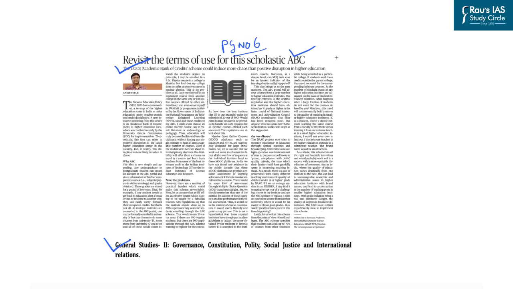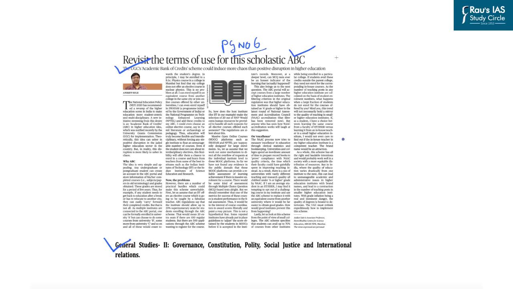For example, if a student is enrolled in University A, they can also pursue some courses from University B and earn credits based on enrollment in those courses in University B. That is, all the points that a person earns from the other university will also be counted in awarding the degree in the university in which the student is enrolled. That is why this is a very unique thing provided by the UGC's Academic Bank of Credit scheme. This scheme has been introduced in line with the National Education Policy 2020.